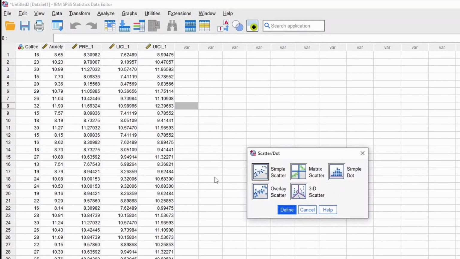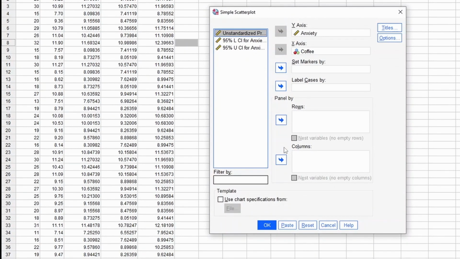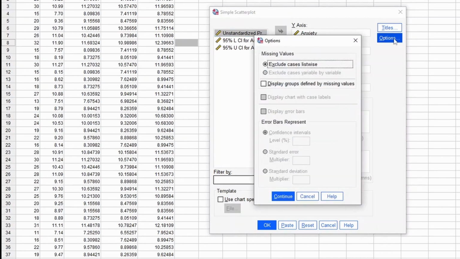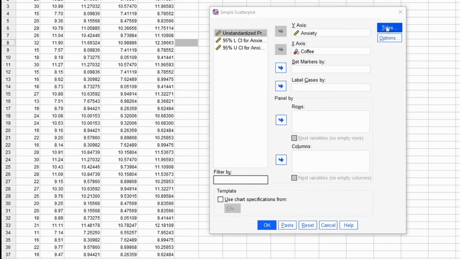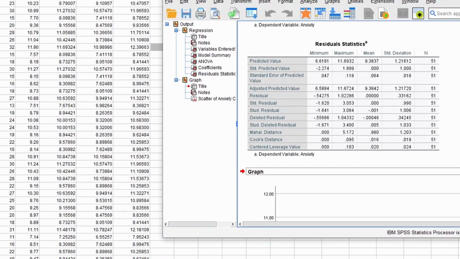Go to scatter, use a simple scatter, like we've done before, hit define, and in here you can see what our data is, and it leaves the other ones here. But if I go over to options, I don't get anything here or here, and you're like, well, I should be able to put a line on there, and we will be able to. But first we have to generate the scatter plot.